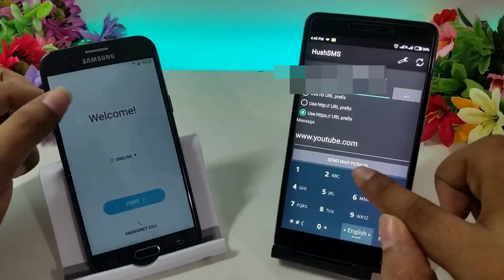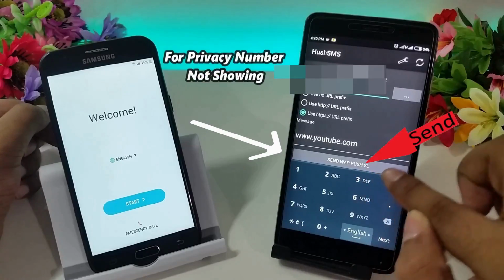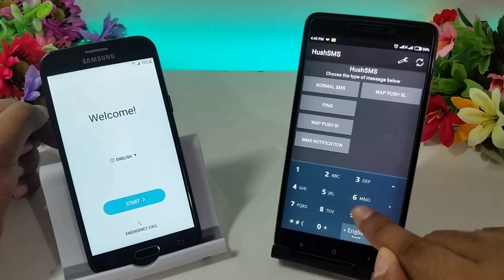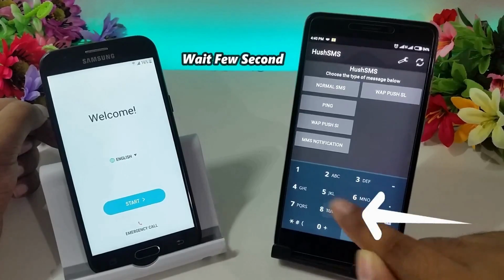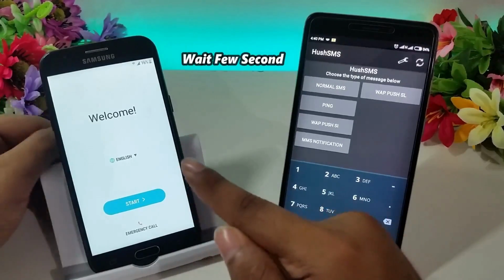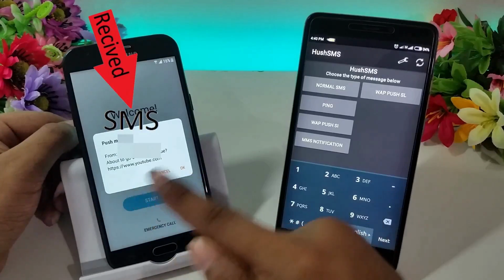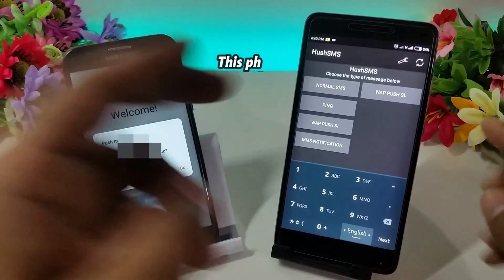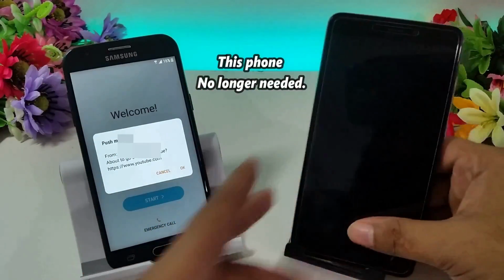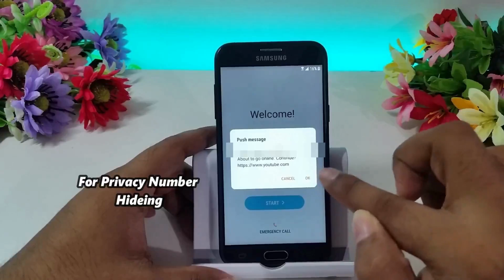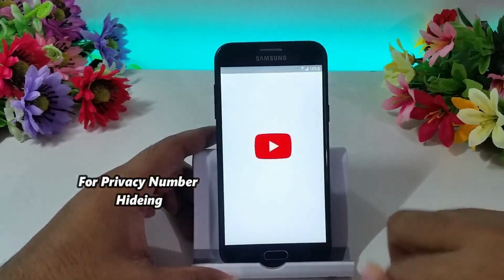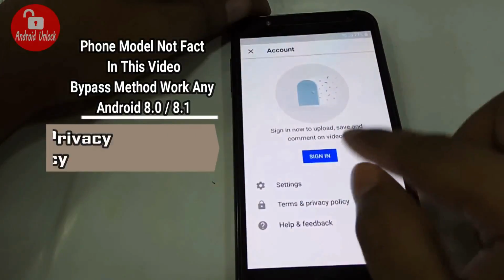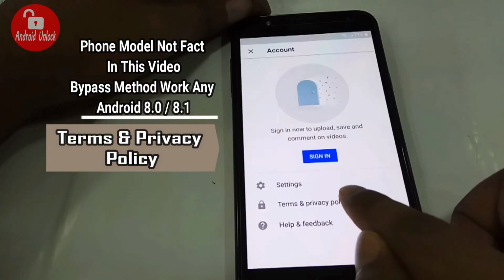Now send or push SL. Click here, send. Message sent, okay. Now see here. Now click here, click OK, then open YouTube, and the terms and privacy policy.